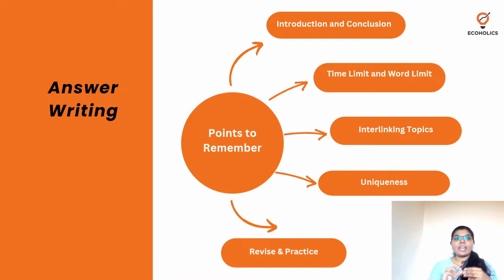Interlinking the topics, wherever it's required, interlinking current affairs or the different parts. When you talk about money and banking, that can include monetary policy and all that you learn there. But when it comes to international, when you're talking about balance of payments, you are linking them. What are expenditure reducing policies? Expenditure reducing policies are nothing but your monetary and fiscal policies, right? So you're linking them, wherever possible, interlinking the topics and giving the answer.